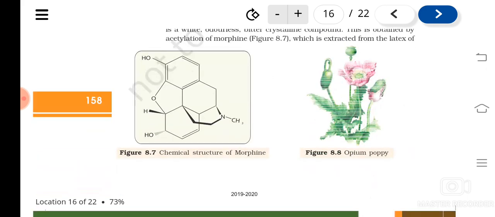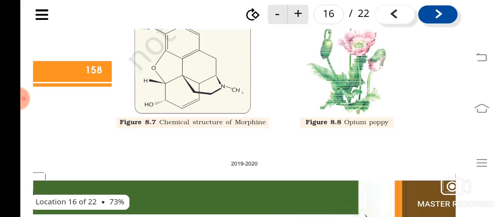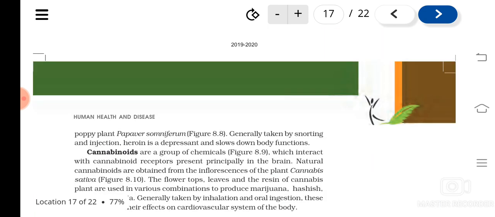And this is the chemical structure of morphine. By the acetylation of morphine, smack or heroin is obtained, and it's a kind of opioid. It is obtained from Papaver somniferum. And how is it taken? By snorting and injection. By snorting means by smelling, and by taking injection. This is generally used, and it's a kind of depressant and slows down body functions.